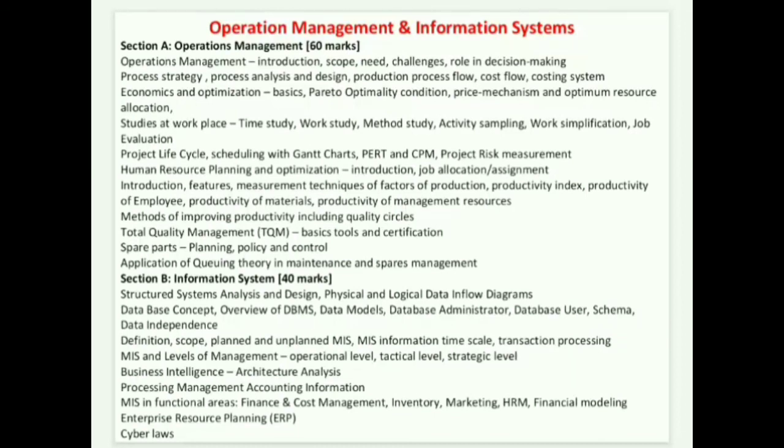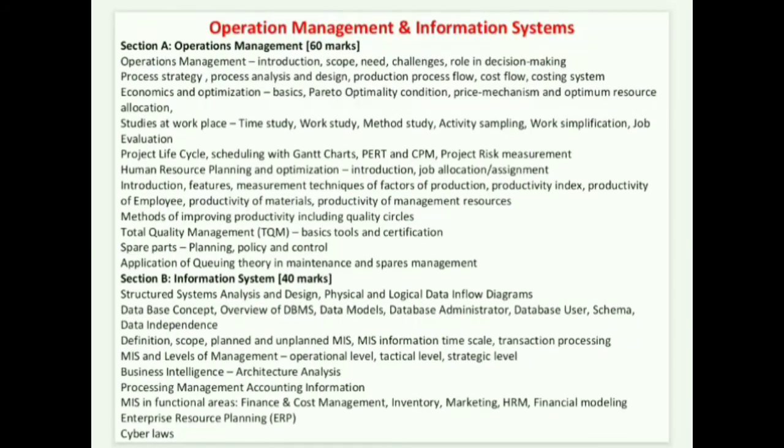Then talking about Section B, which is information systems, 40 marks: structure, system analysis and design, physical and logical data flow diagram, database concepts, overview of DBMS, data model, database administrator, database users, schema, data independence, definition, scope, planned and unplanned MIS, information timescale, transaction processing, MIS and levels of management, operational level, tactical level, strategic level, business intelligence, architectural analysis, process management, accounting information, MIS in functional areas, finance and cost management, inventory, marketing, HRM, financial modeling, enterprise resource planning, ERP and cyber law.